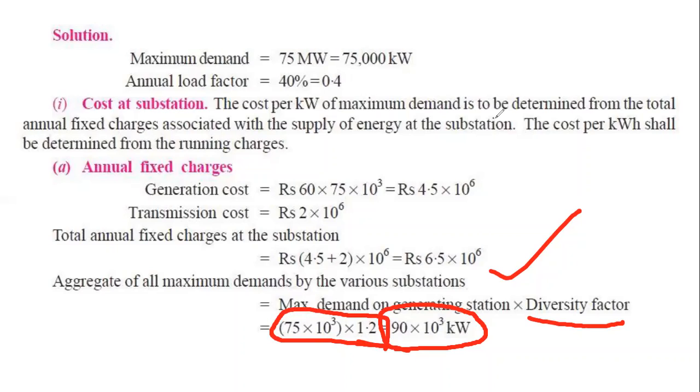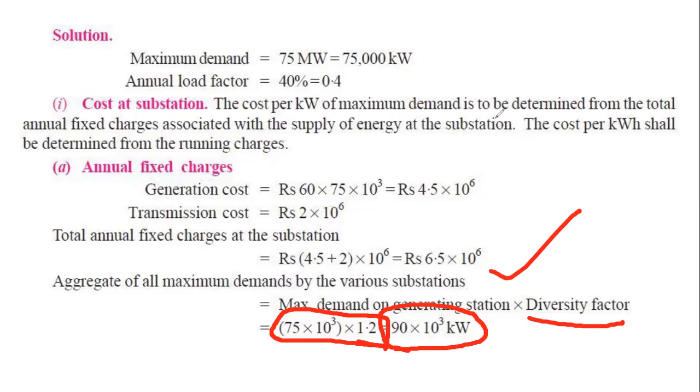The generation part is 75 megawatt, but we have to find the maximum demand of the substation. So we have a diversity factor. We multiply that diversity factor into the maximum demand of the generation. Then we will get the maximum demand of the substation.